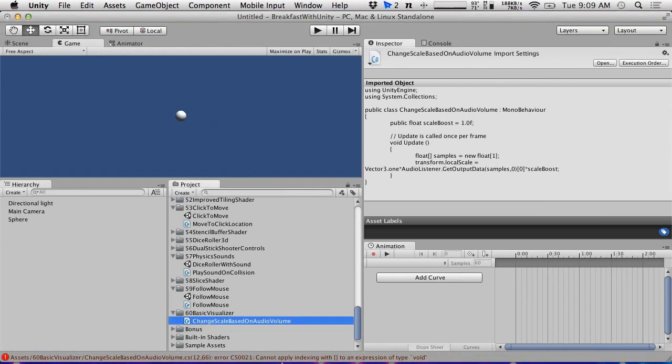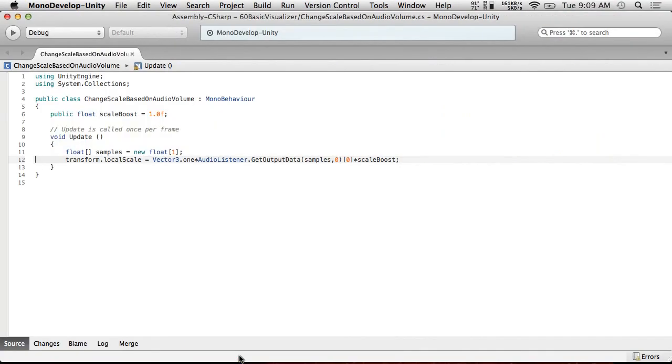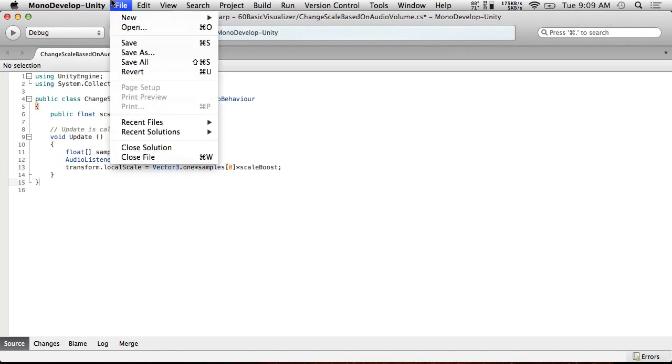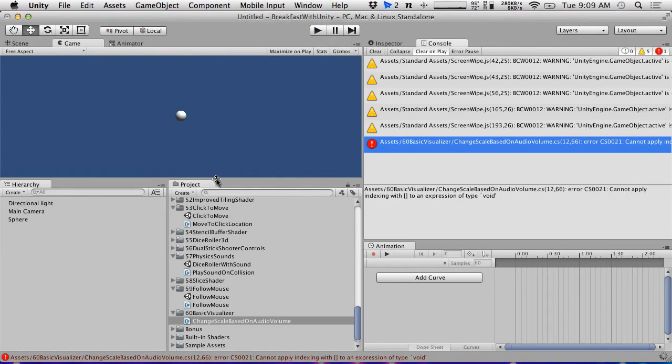So if we place this, oh, got a problem. Can't apply indexing to an expression of type void. Sorry, I was thinking about it kind of the other way. So hold on. AudioListener.GetOutputData. This will fill samples with the data, and then instead of that here, we will use samples[0]. There we go. Save. Let's see if this actually works.